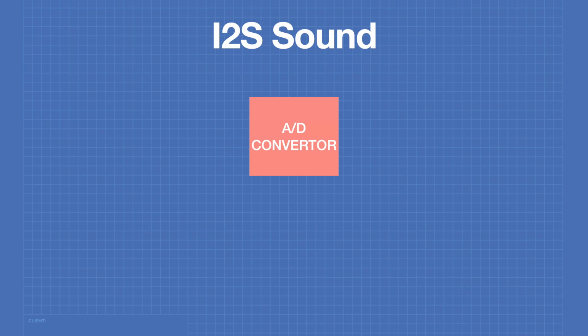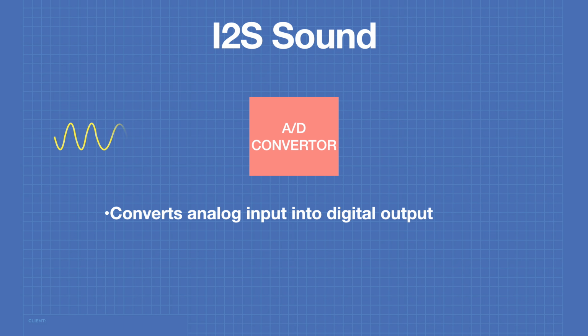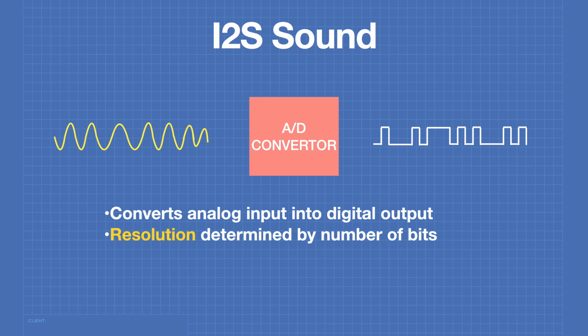One of the 2 basic units of digital audio is the analog to digital converter. This is a device that converts an analog input signal into a digital output signal. The resolution of the analog to digital converter is determined by the number of bits that it uses.